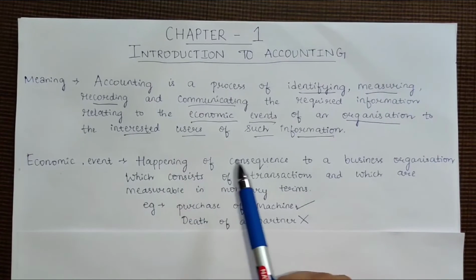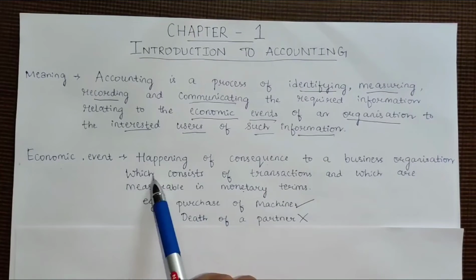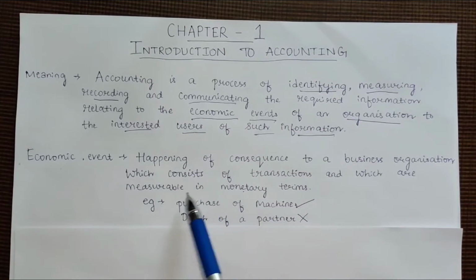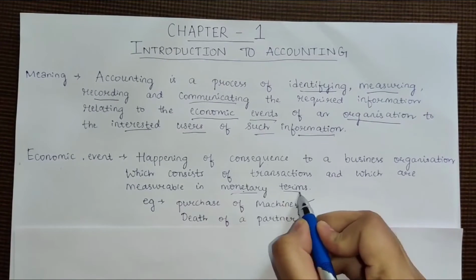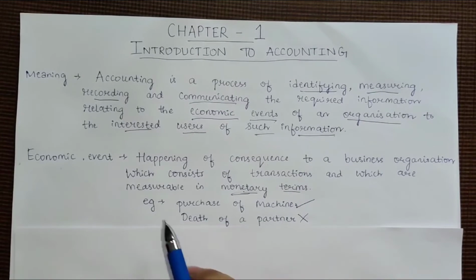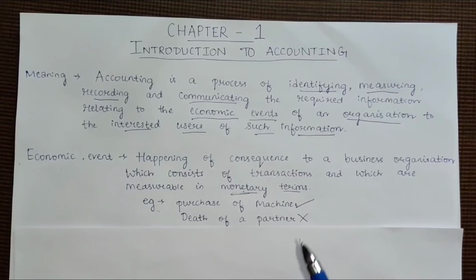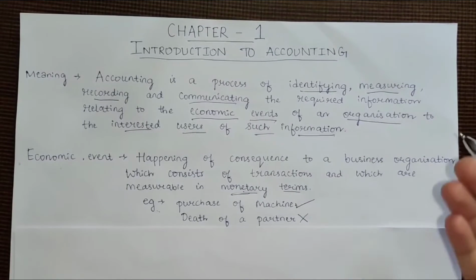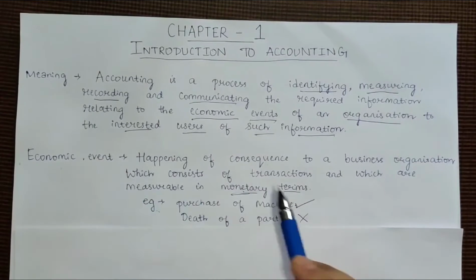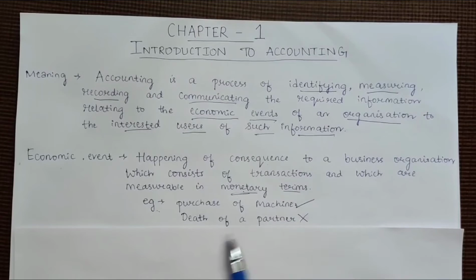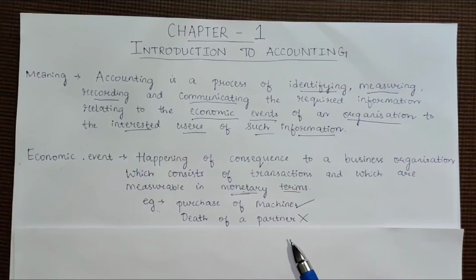It is a happening of consequence to a business organization which consists of transactions and which are measurable in monetary terms. Suppose there is an event. How do we recognize whether that event is an economic event or not? In terms of monetary, that means in terms of financial character. Let's say an example: purchase of machine. We are purchasing a machine with the exchange of money. So this is an economic event because it is of financial character and it has a number of financial transactions such as buying a machine, transportation of machine, installation charges and etc.